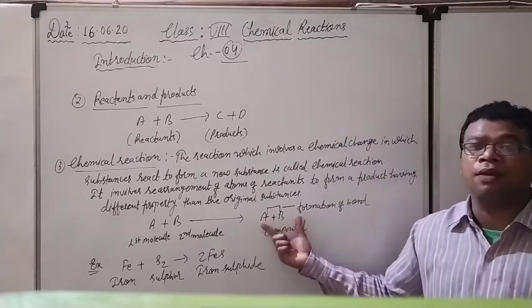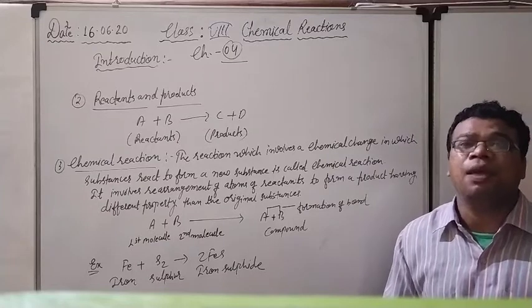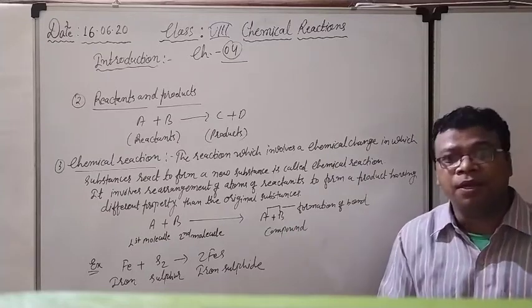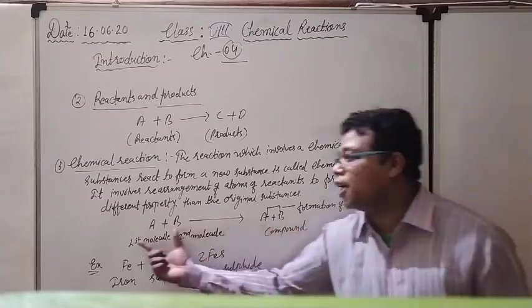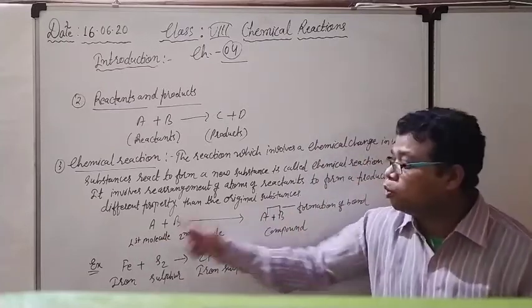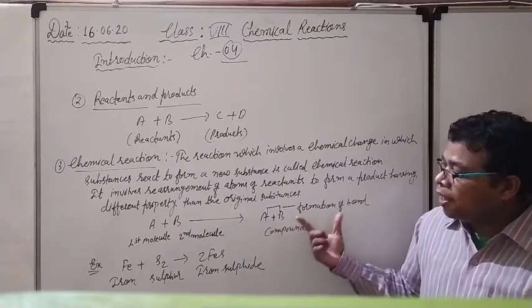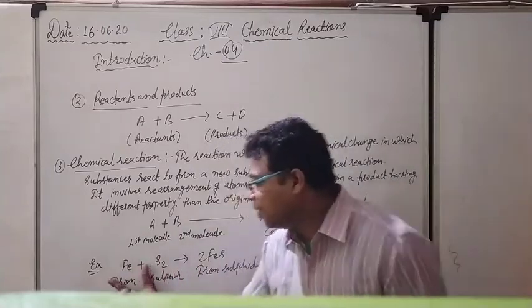Whatever this particular product is, it is known as A bond B, meaning AB. Commonly it is known as AB, and its properties are totally changed as compared to A and B. Actually it has been made up by both kinds of molecules, A and B. So this is known as our new compound. Right now see, one example I have also written in front of you.